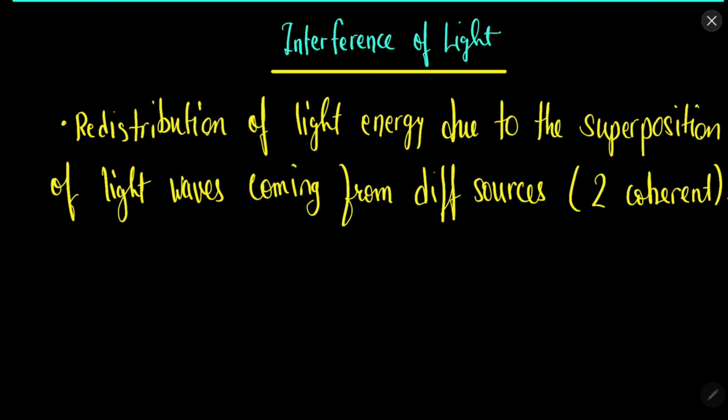So whenever we have two coherent light sources and they superimpose with each other by the principle of superposition, then this redistributed light energy is the resultant light, and this phenomenon is called the interference of light. Interference is simply the superposition of light waves.